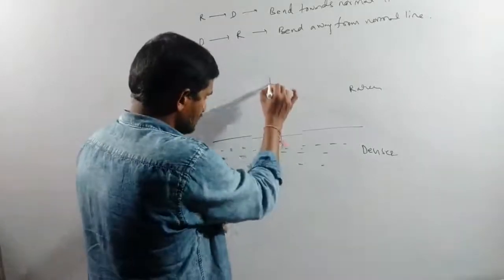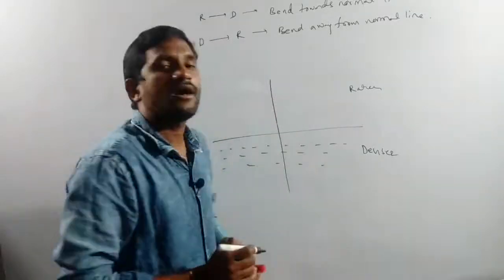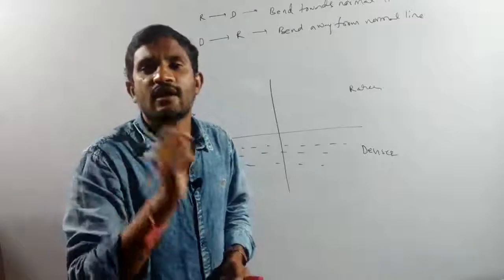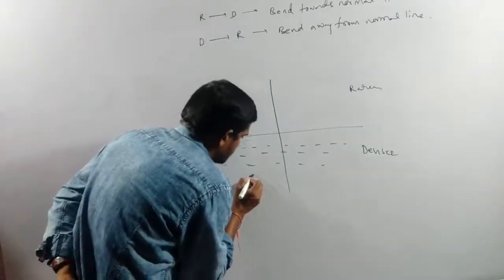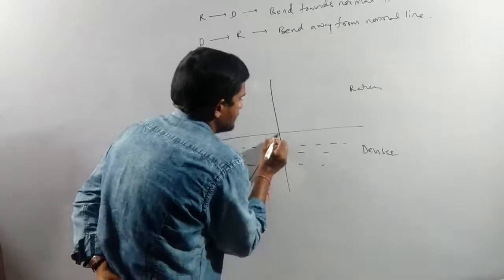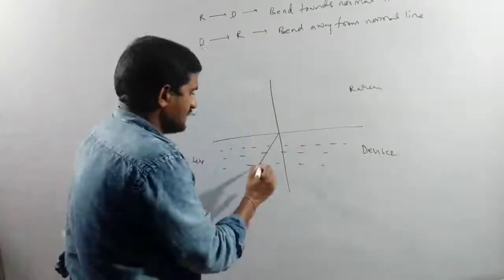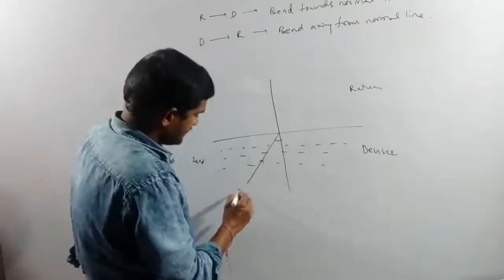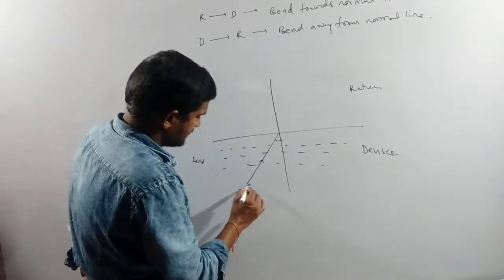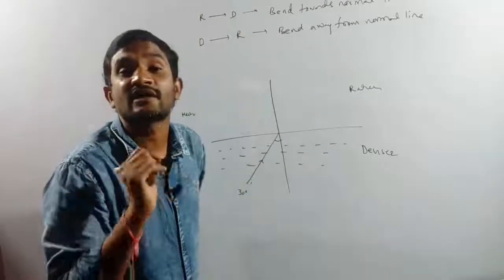Yes, it is in a normal line. Which line? Normal line. Yes, I am drawing that one. I am changing that one incident ray. Yes, it is an incident ray. It is making the angle here. Yes, making the angle. That is 30 degrees only. This incident ray angle is 30 degrees.